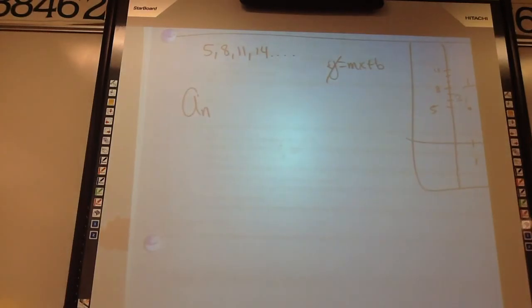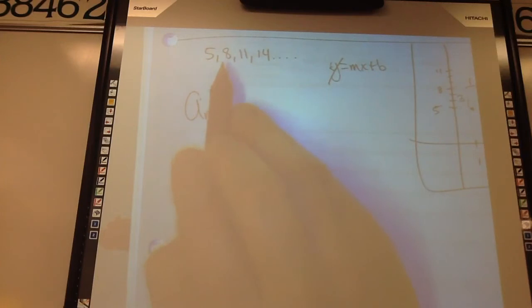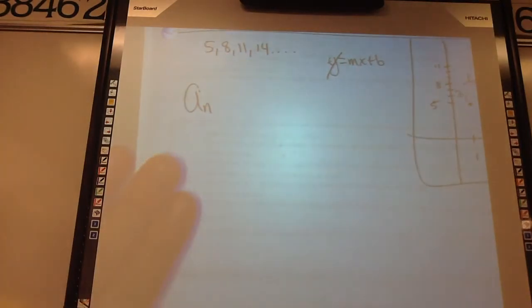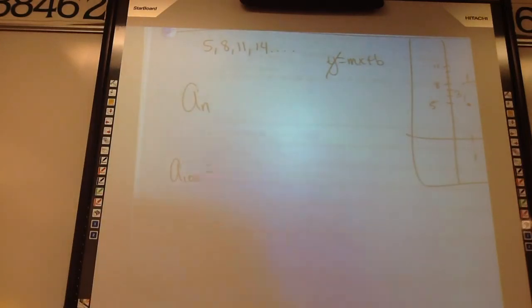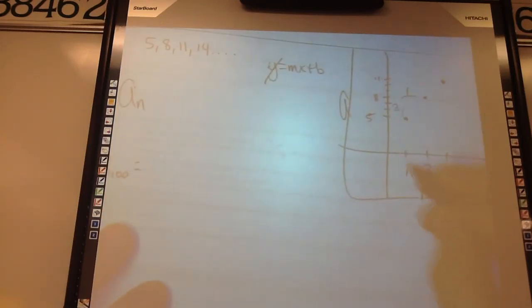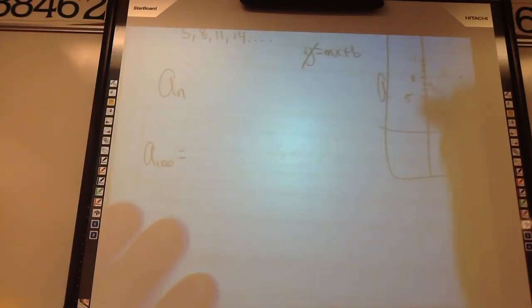n is the number of the term. So this is the first term, the second term, the third term. That just means n is 1, 2, 3, 4. So when I ask you what is the 100th term, that's like saying what is A of 100. The A is just like the name for the sequence. This is sequence A. You could write B of n, but they usually use A. You could almost think of it as, on a graph, the y. This would be the A's, this would be the n's. The n's would be 1, 2, 3. The A's would be the value of these numbers.